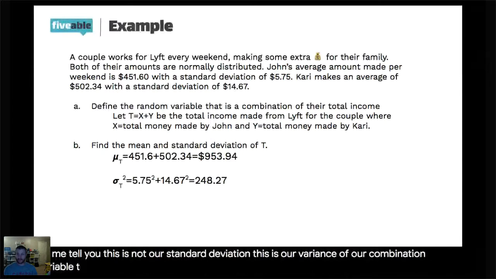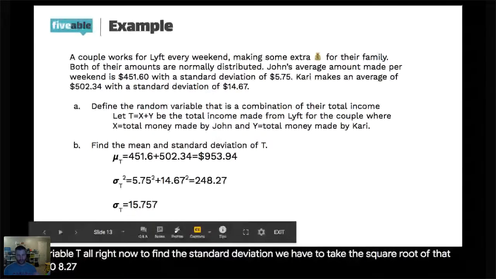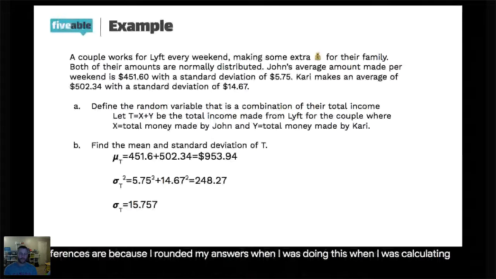Now to find the standard deviation, we have to take the square root of that 248.27, which gives us an answer that is really close to what Katie has. I think our differences are because I rounded my answers when I was calculating it.